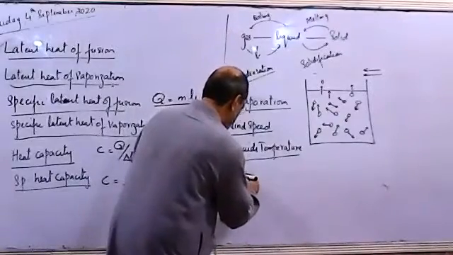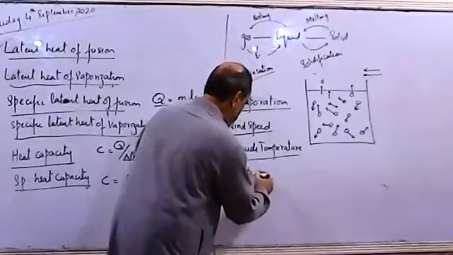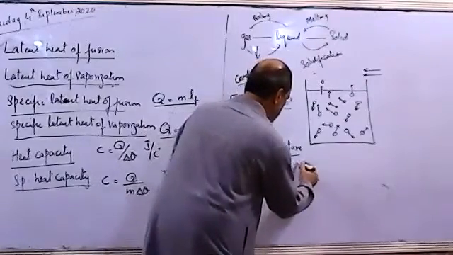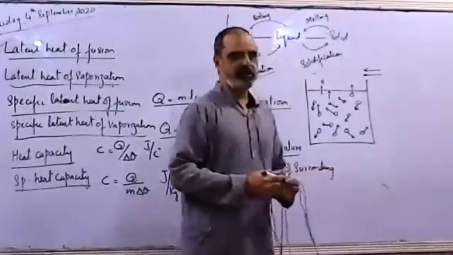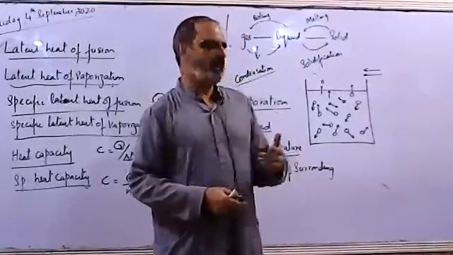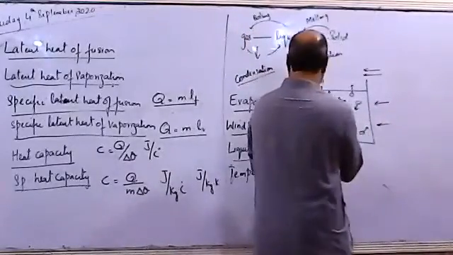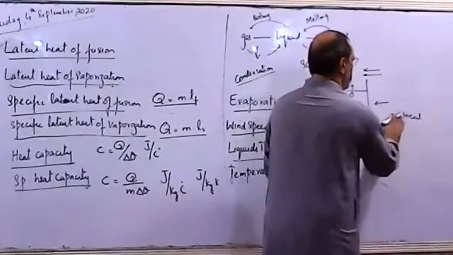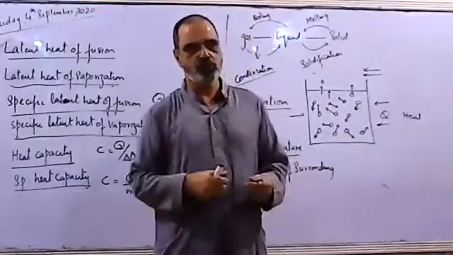Surrounding temperature. If the surrounding temperature is high, even then the rate of evaporation is high, because the liquid absorbs heat from the surrounding, and that heat will help the molecules to evaporate.